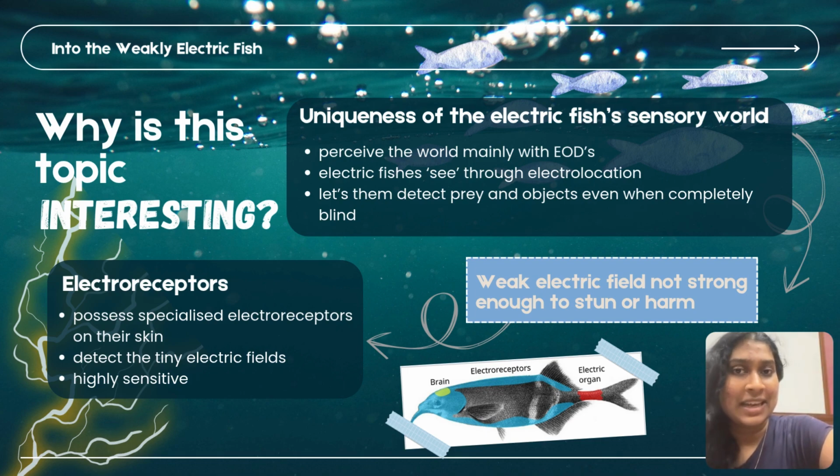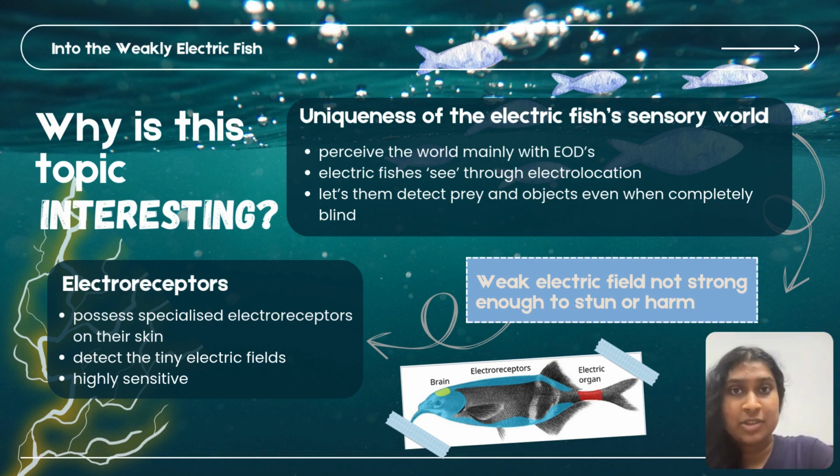Now, their use of electric fields is particularly interesting because their weak electric fields are not even strong enough to stun or harm. Yet, this electric field is used so thoroughly by the fish in its sensory perception. The fish's electric field works together with specialized electroreceptors that are found mainly on the dorsal and head region of the fish. These electroreceptors are able to detect tiny electric fields and are highly sensitive, allowing the fish to perceive even the slightest electrical signals in their environment.